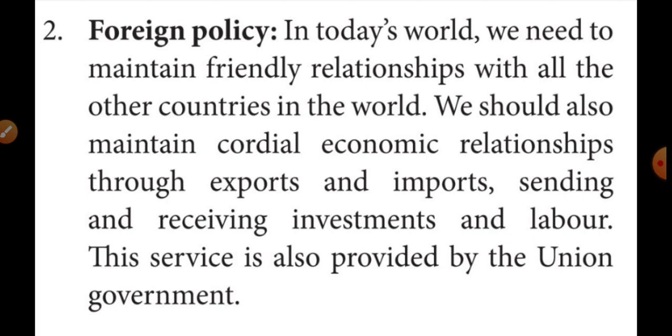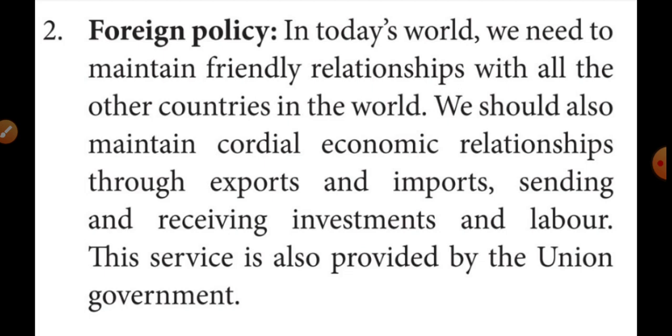How will we maintain a friendly relationship between one country and another? To maintain the economic relationship, through exports and imports we can improve the friendly relationship with other countries.